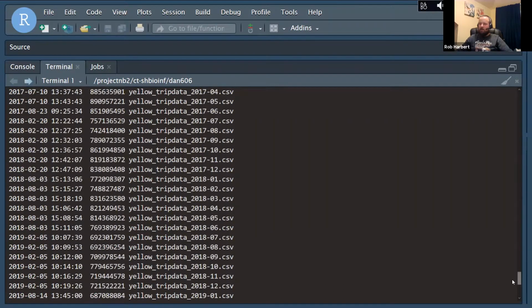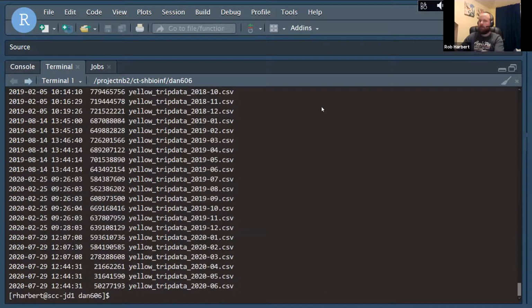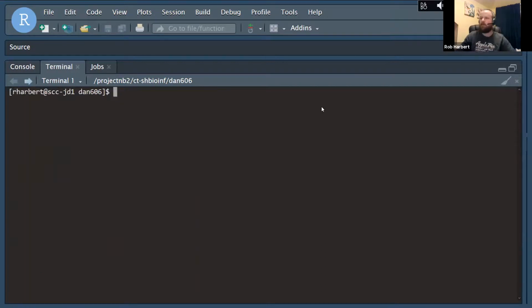Okay. So now what we want to do is formulate a query that's going to collect data from the S3 bucket and copy it into a folder on our local machine. That way we will have direct access to the data and we'll be able to do all of the downstream analyses that we want to with it. Right, so for that, we're going to edit this slightly. I'm deciding I want to actually just get the entire repository. So I'm going to delete the trip data part of that.